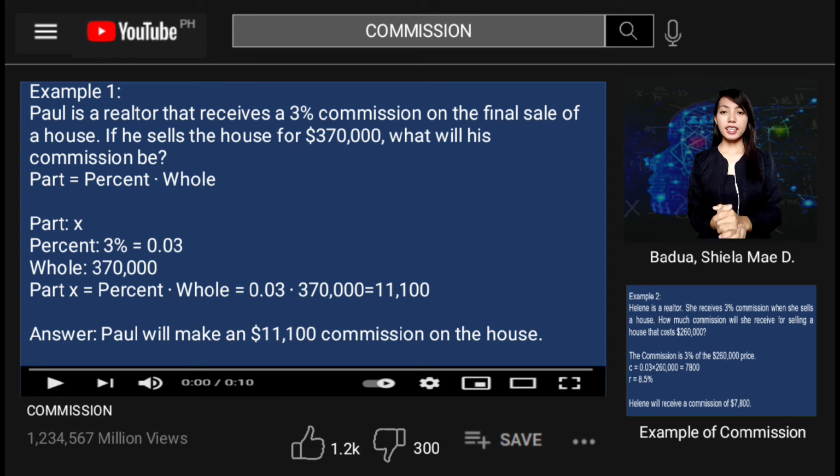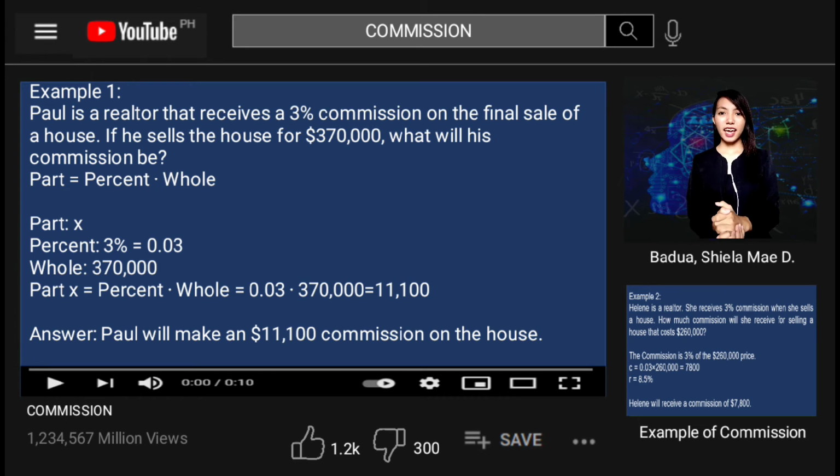Let us denote that the part is X, the percent is 3%, then we are going to convert it to decimal, so it will be 0.03. Then the whole is $370,000. And the formula that will be used in this example is part X is equal to percent multiplied by whole. Then substitute the given to the formula. So it will be X is equal to 0.03 multiplied by $370,000. And the answer is 11,100. Therefore, Paul will make an $11,100 commission on the house.